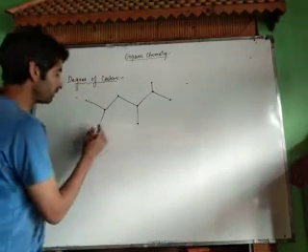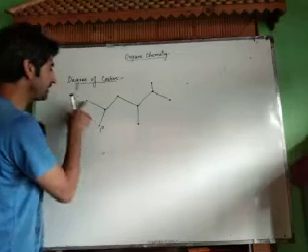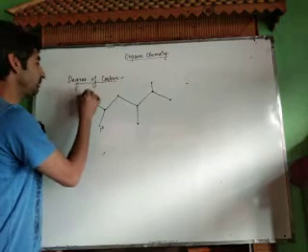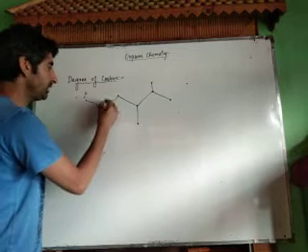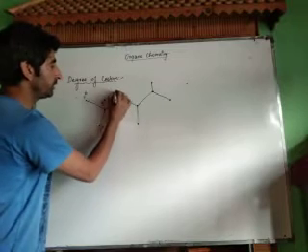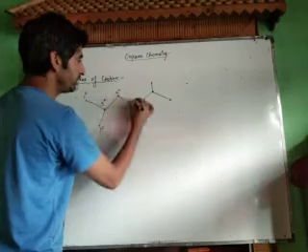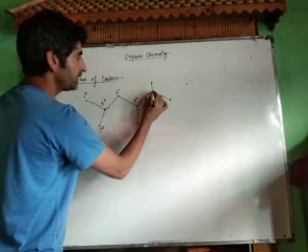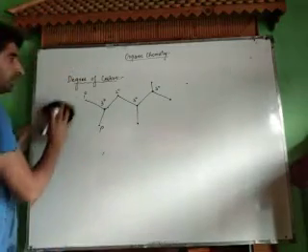Now see, this carbon is directly attached to only one carbon atom, it's primary. This is directly attached to only one carbon atom, primary. This carbon is directly attached to 1, 2 and 3, it is tertiary. This carbon is directly attached to 1 and 2, it is 2 degree. This carbon is directly attached to 1, 2 and 3, it is 3 degree. This carbon is directly attached to 1, 2 and 3, it is 3 degree carbon.